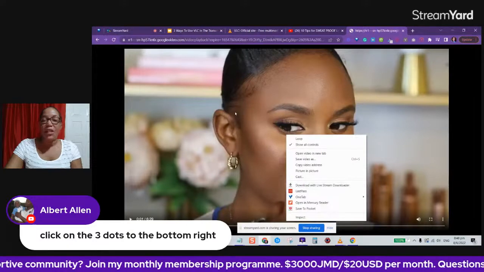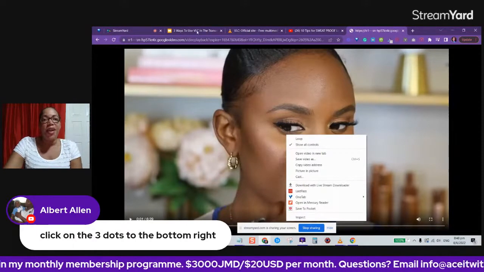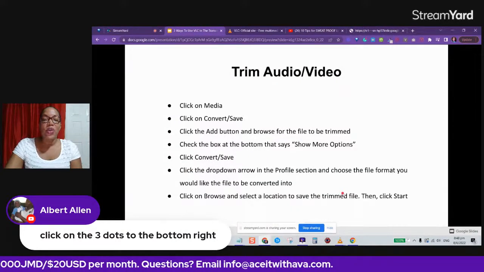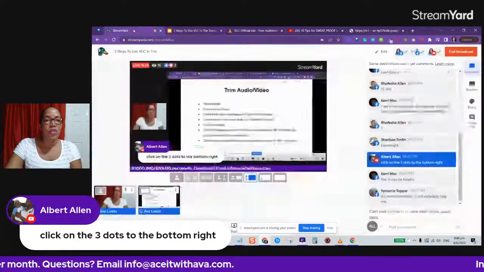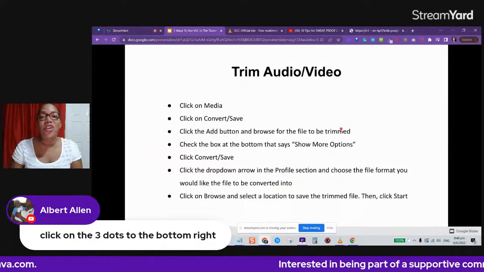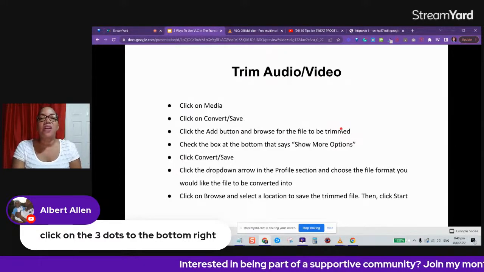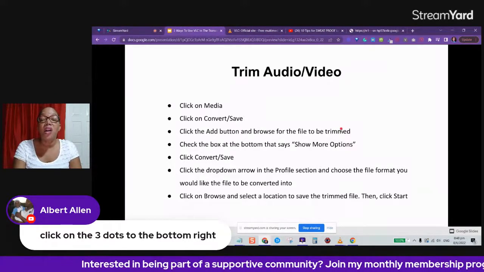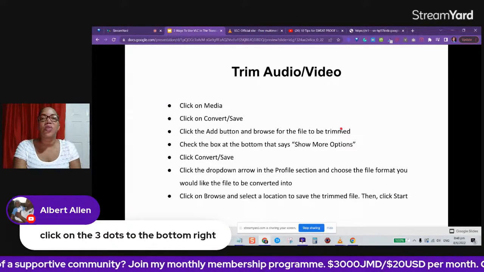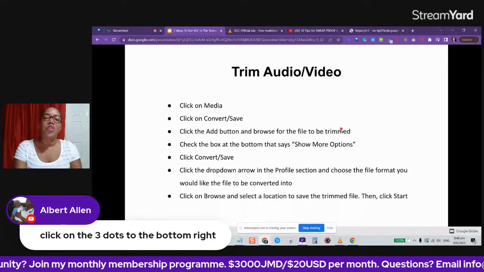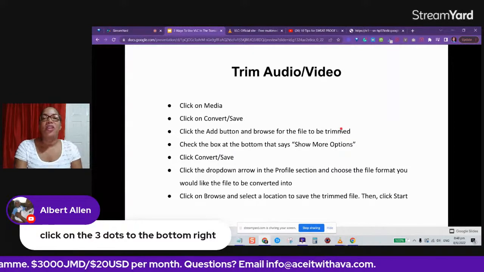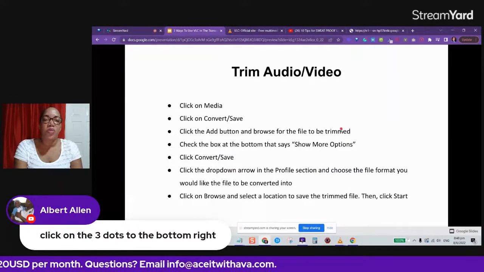All right, so let's look at the third way that you can use VLC in the transcription process. The third way, you can trim your audio or video. Sometimes you may have an audio or a video file that's too long to use in your particular transcription tools. There are certain transcription tools that allow only a certain length file. VLC gives you a variety of ways to trim your video or audio file, but this is just one of the ways that I'm showing you.